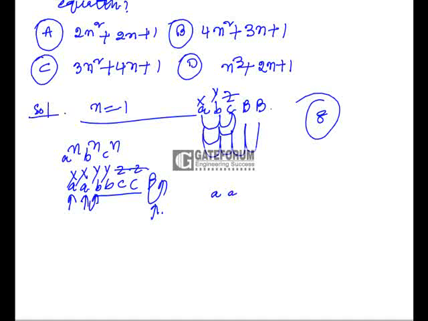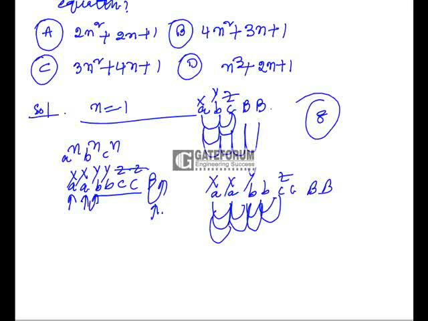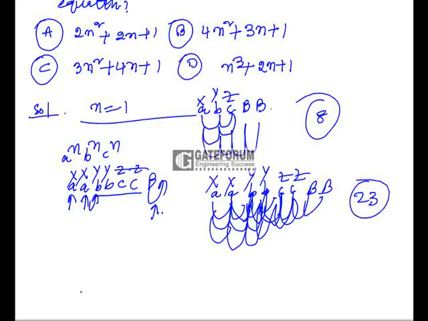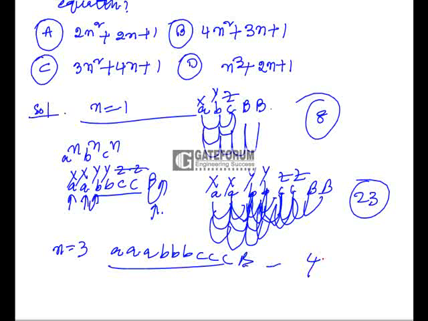For n is equal to 2, A, A, B, B, C, C, blank, blank, you count the movements one by one up to 22, you get a blank space, and at 23 it will halt. Similarly for n is equal to 3, you will get 46 movements.